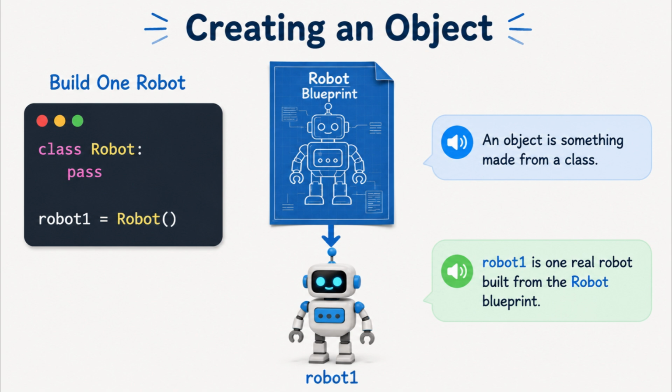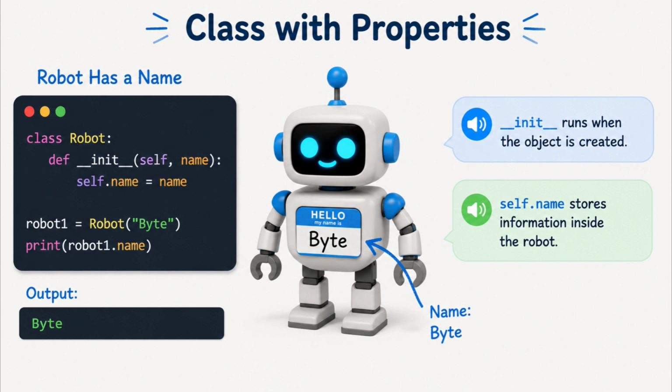Poof! One robot appears. This real robot is called an object. Welcome to the world, Robot 1. Our robot needs a name. Otherwise, everyone will just yell, "Hey, robot!" That's confusing. So, we give it a name tag.